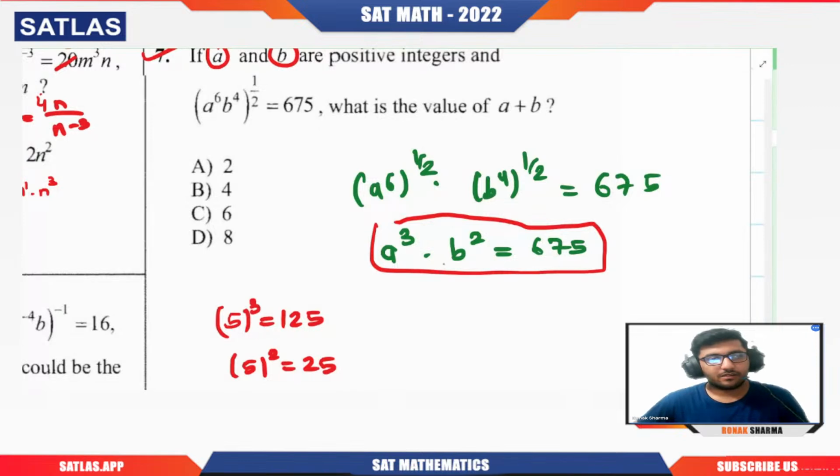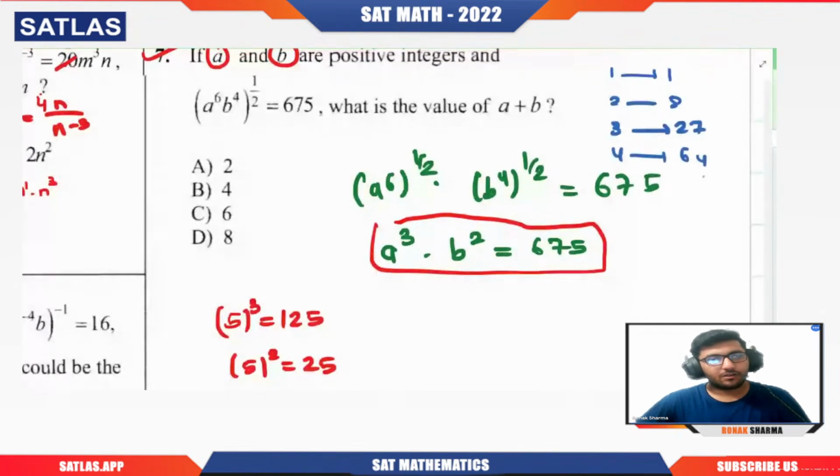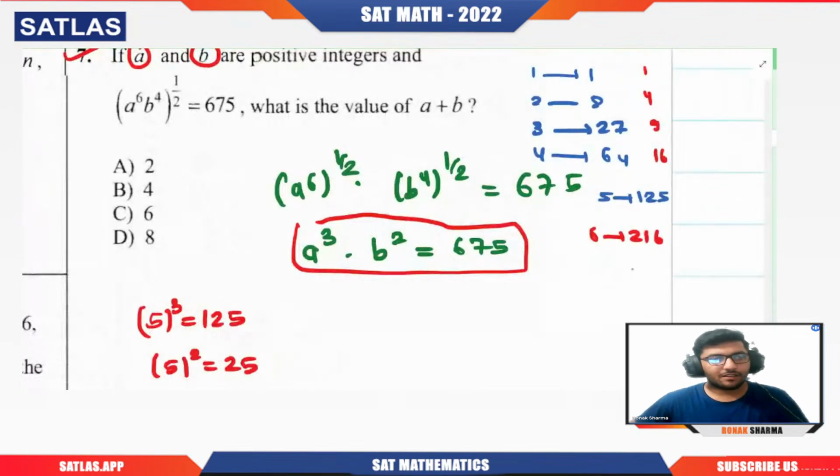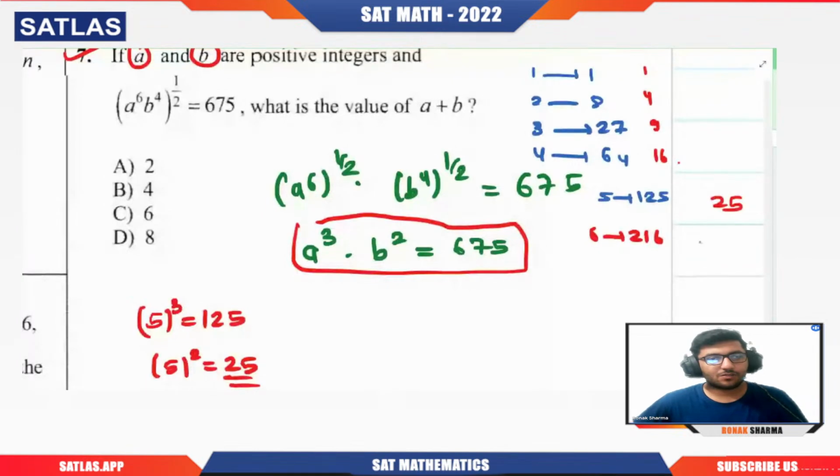Definitely, if we try to recall the cubes: 1 cube is 1, 2 cube is 8, 3 cube is 27, 4 cube is 64, 5 cube is 125, then 6 cube is 216. If we talk about the squares, the squares are 1, 4, 9, 16. Then 5 square is 25, 6 square is 36. 25 into 36 won't give us the answer.